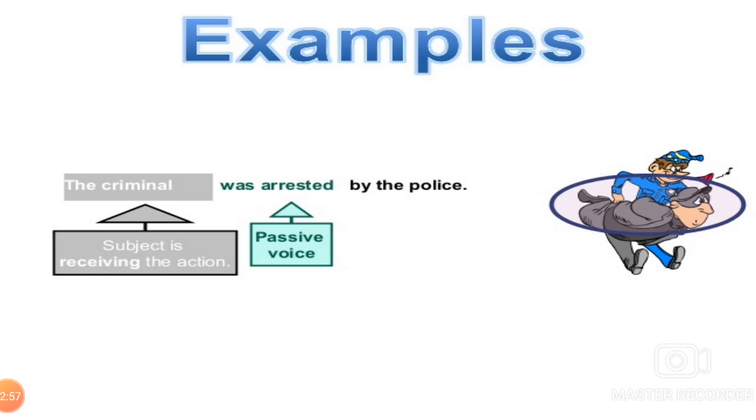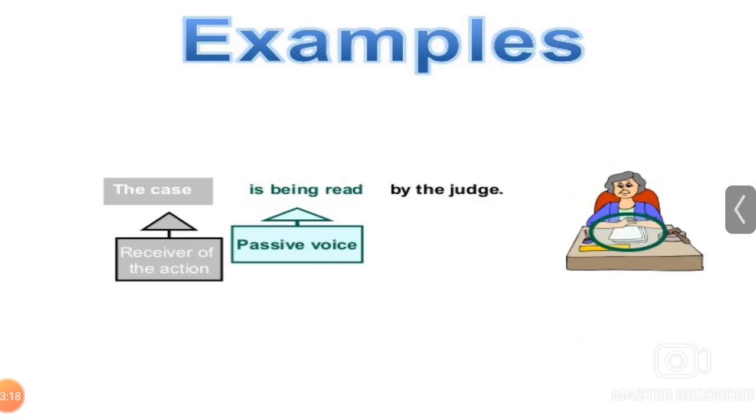For example, the criminal was arrested by the police. In this sentence, the criminal indicates the subject. The subject is receiving the action. Was arrested, passive voice. The case is being read by the judge. In this sentence, the case is the receiver of the action. Is being read, passive voice.